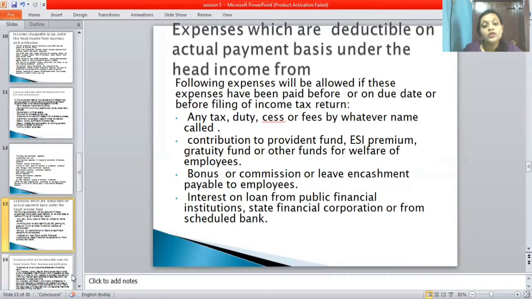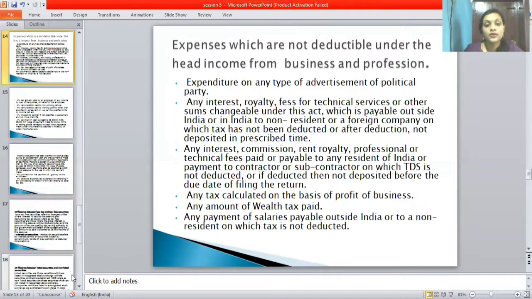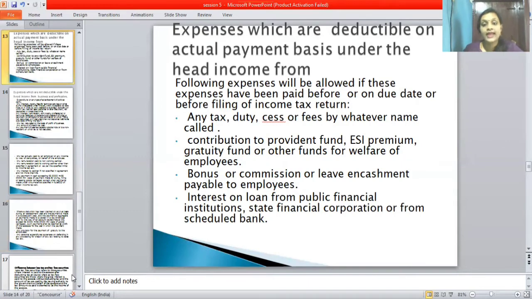Next one is bonus or commission or leave encashment payment to employees. Next one is interest on loan from public financial institutions, state financial corporations, or scheduled banks. So this all comes under expenses which are deductible on actual payment, under profits and gains of business and professions.